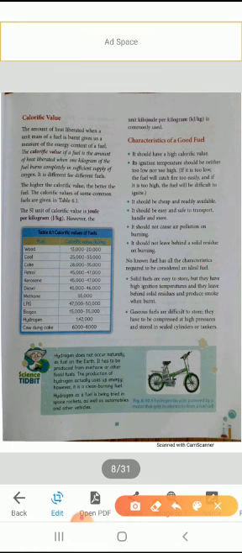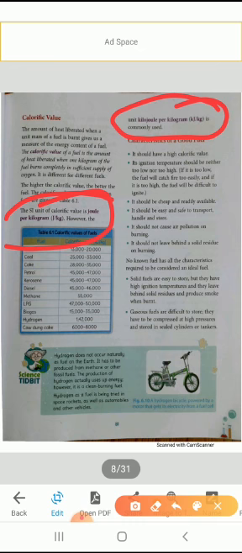Like you can see in that table, the calorific values of some substances are given over there. That calorific value is different for all the substances. In this table, we can see that the highest calorific value is of hydrogen, that is 1,42,000. Got it? And the SI unit, the standard unit to measure the calorific value, is joule per kilogram. Got it? And we commonly use kilojoule per kilogram.